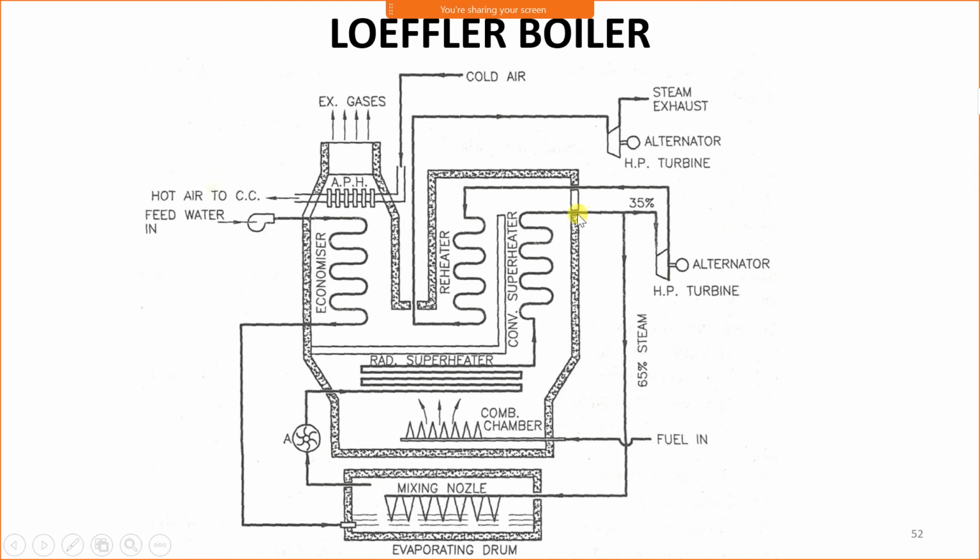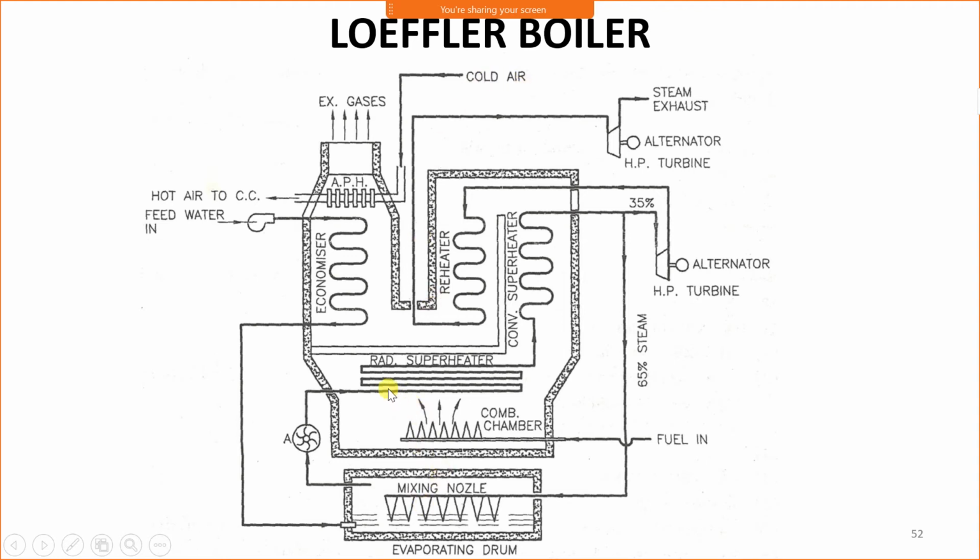Look at here, the steam which is passing through the superheater is divided into two parts, 35% and 65%. 35% steam passes through the turbine, and the remaining 65% steam is returned for heating purpose. Now air coming from the atmosphere passes through the air preheater, and that preheated air is supplied to the furnace for combustion purpose.